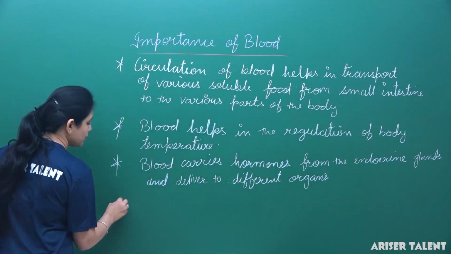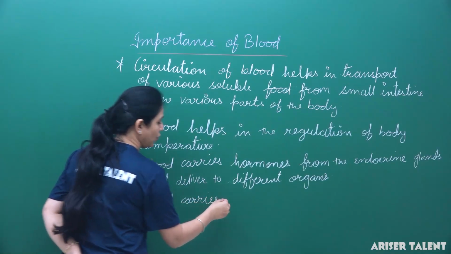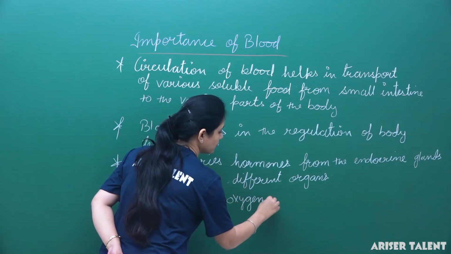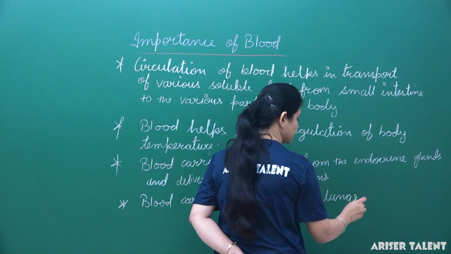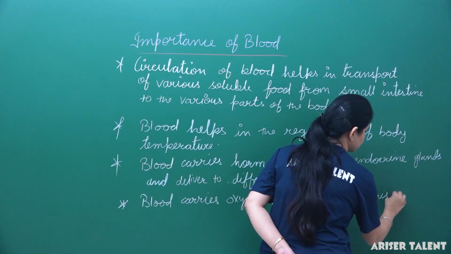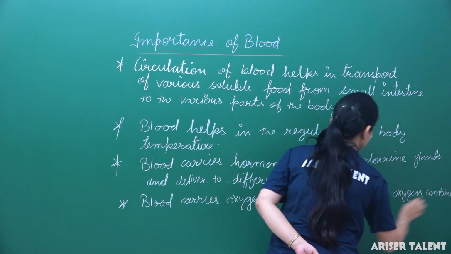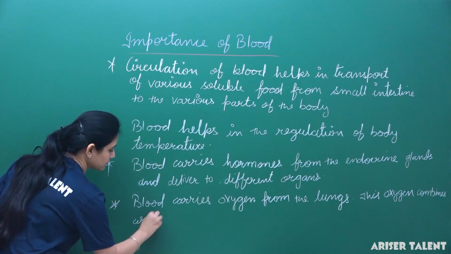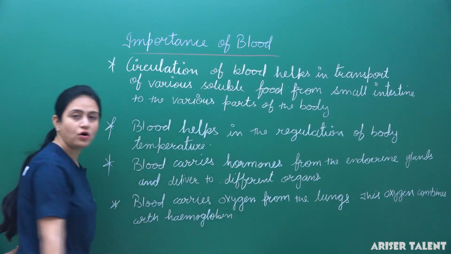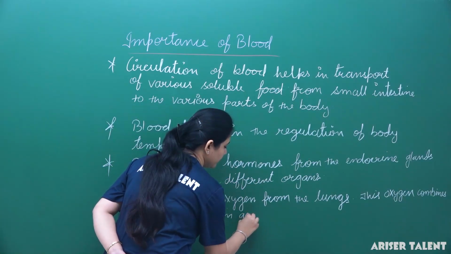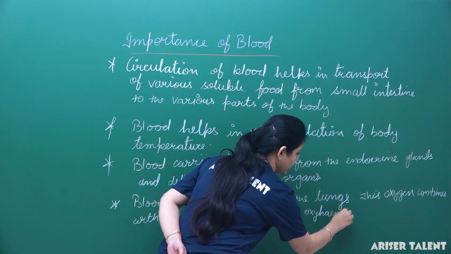So blood carries oxygen from the lungs; this oxygen combines with hemoglobin and forms oxyhemoglobin.